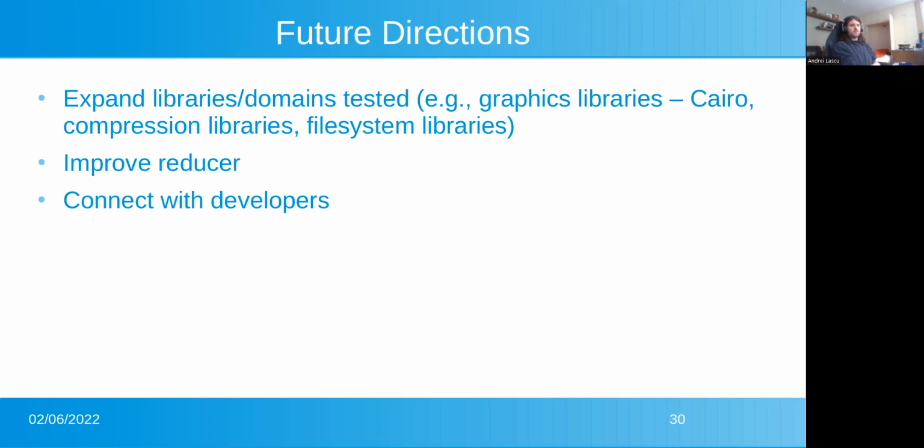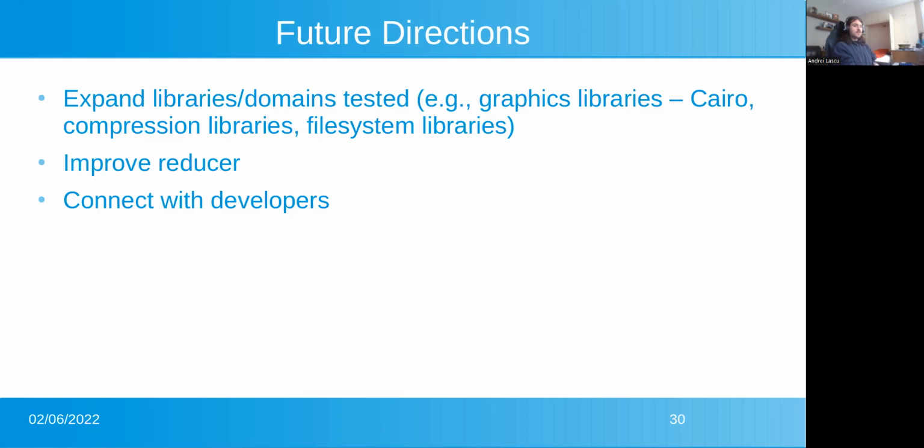For the future, we would like to expand the libraries and domains tested. We have been focusing on numerical domains, namely Presburger arithmetic and SMT solvers, but this idea should be generally applicable, and not only to C++, but to any graphics libraries or compression libraries, system libraries, or any other languages. For C++, it was extremely useful to have Clang, which allowed us to parse C++ source code and allow the users to provide C++ source code for the user required ingredients.